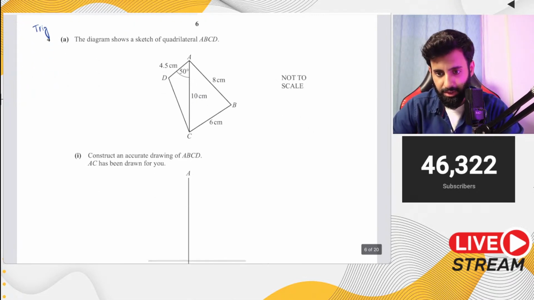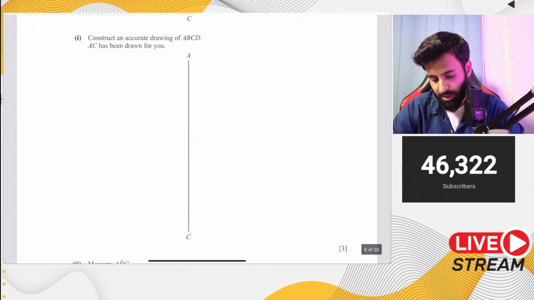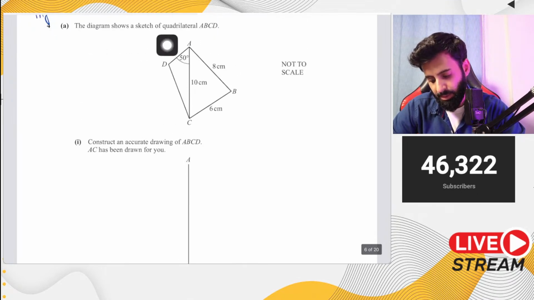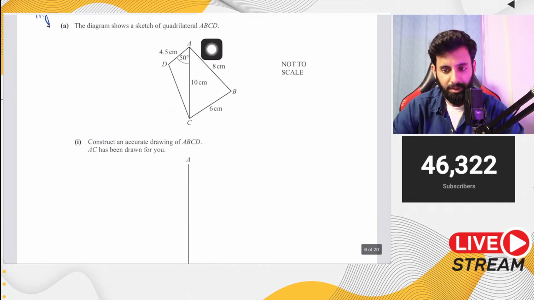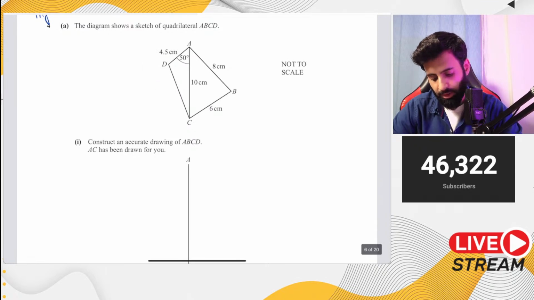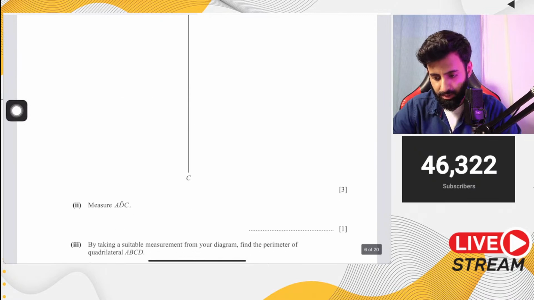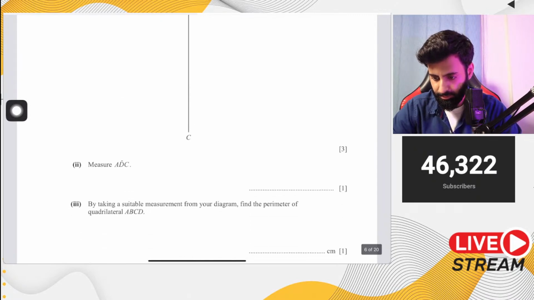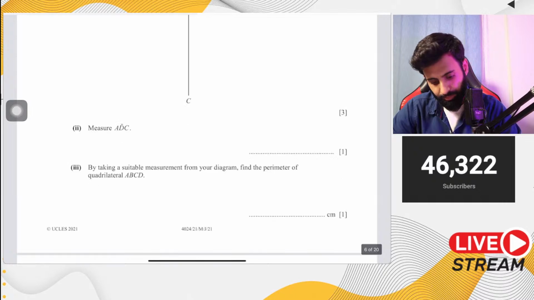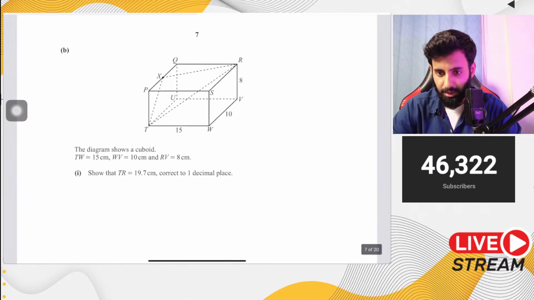So here's a question on trigonometry. Let's see what it says. The diagram shows a sketch of quadrilateral ABCD. Construct an accurate drawing of ABCD. AC has been done for you. Now, if my memory serves me correctly, I think I have a video on this question, okay? So I am not going to solve this. You just have to use a ruler and compass and solve this. Nothing else.